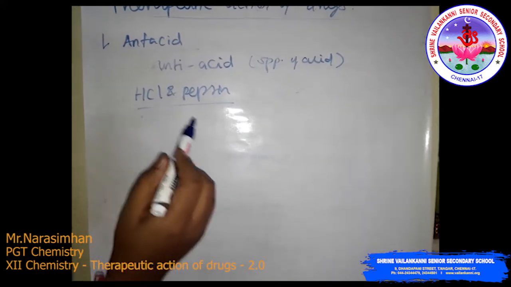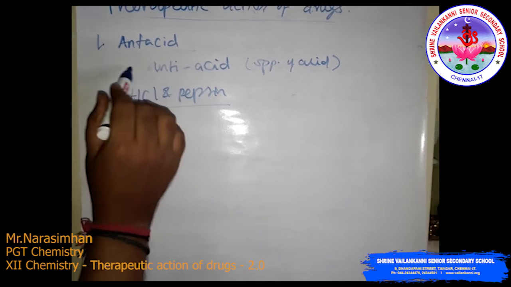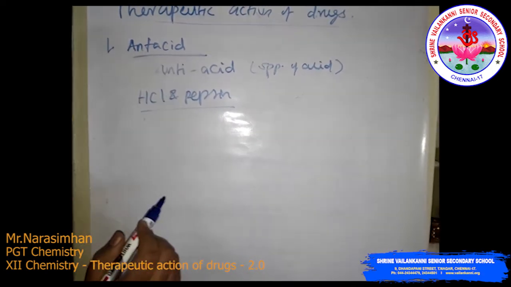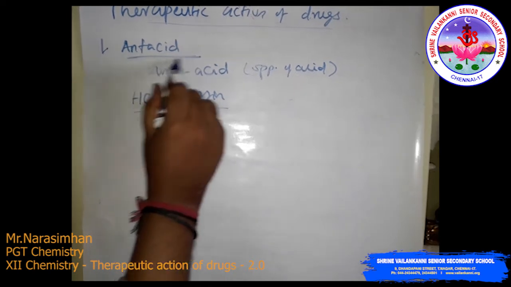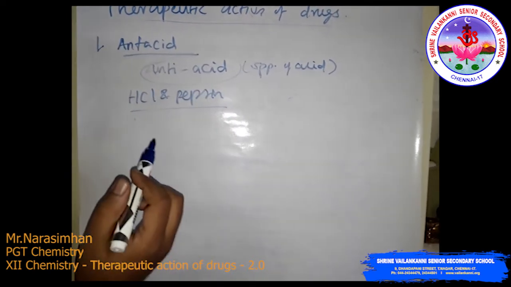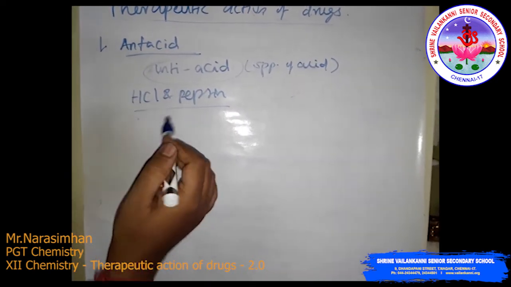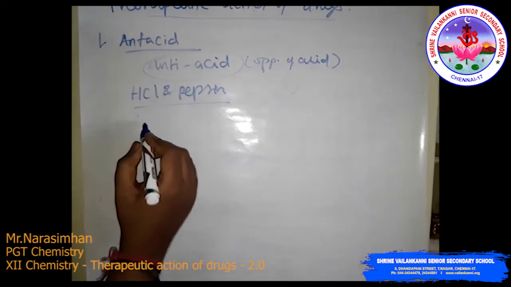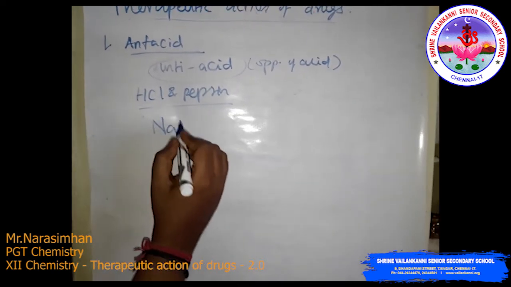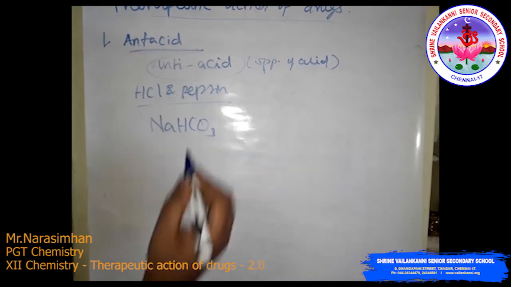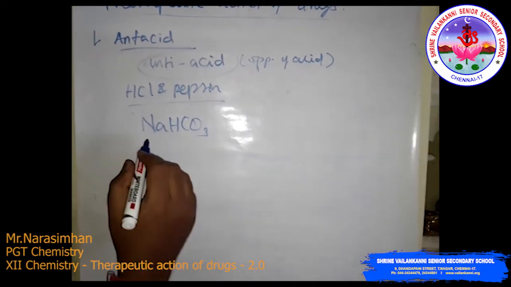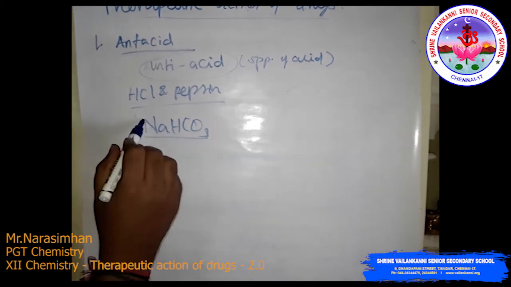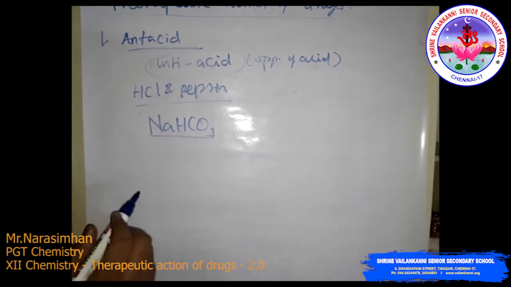So that is why we have to cure this using medicine, and that medicine is antacid. You already know that when acid is treated with a base, it gets neutralized. For example, sodium hydrogen carbonate, NaHCO3, is a very common thing we use.